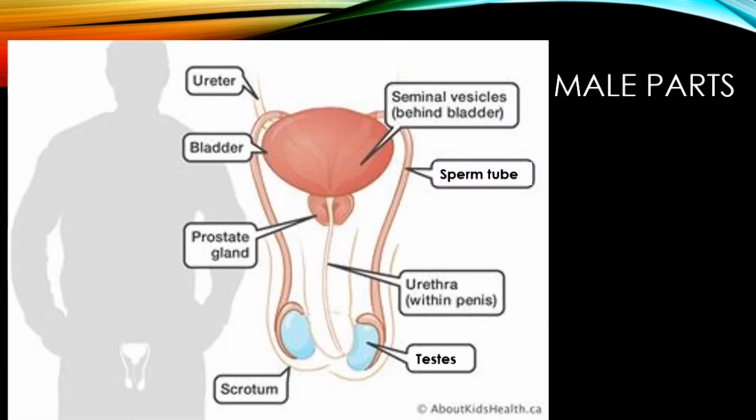Now, let's think about how these sperm cells are produced, and also how the sperm cells make it into the lady. Let's look at the male parts. Here we have a diagram of the male parts. Obviously, some parts hang outside the body and some parts are inside the body. It's quite hard sometimes, looking at this diagram, to see what it looks like.